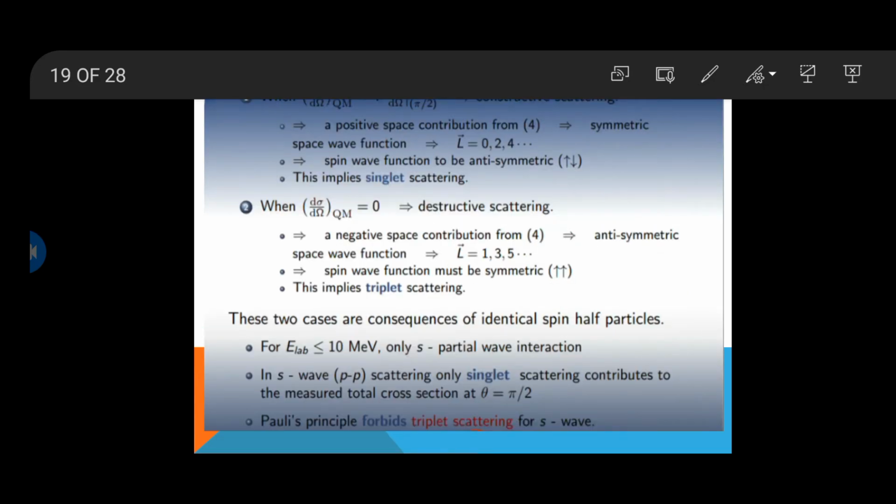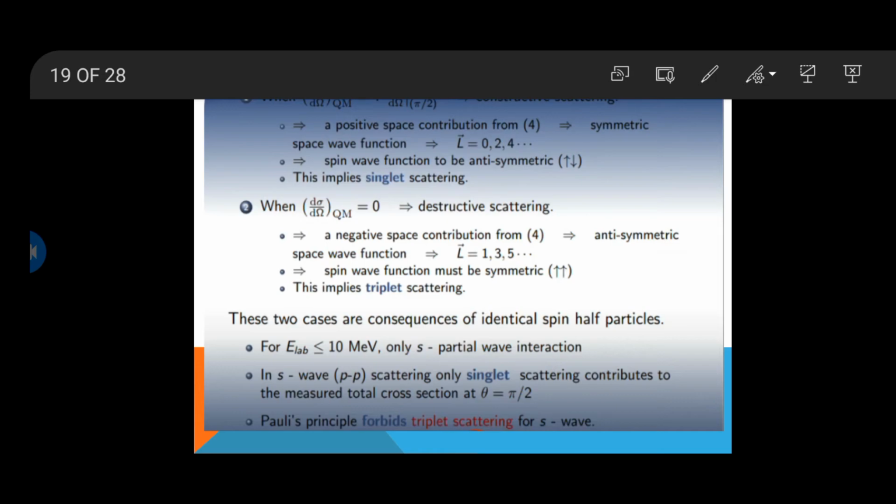As we discussed in our previous slide, if we put theta equal to pi by 2, our equation gives two types of scattering. It may be constructive scattering and it may be destructive scattering. Equation 4 shows that for constructive scattering there is a positive contribution from space.